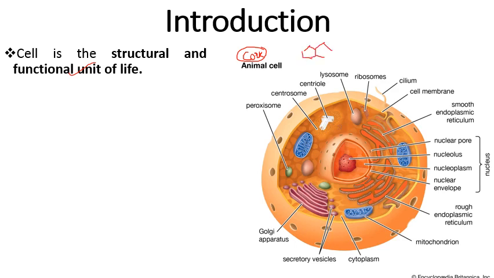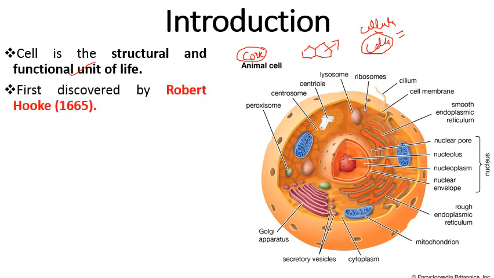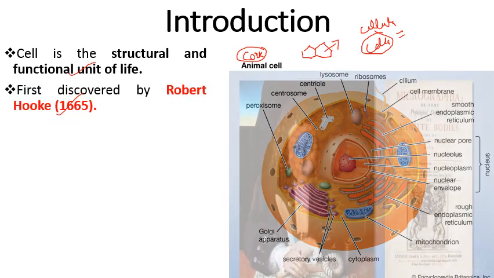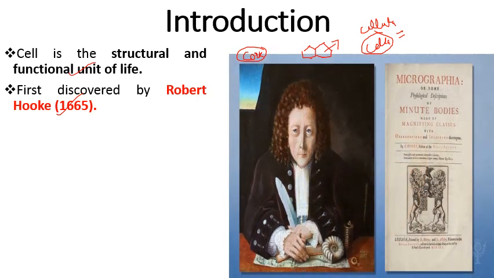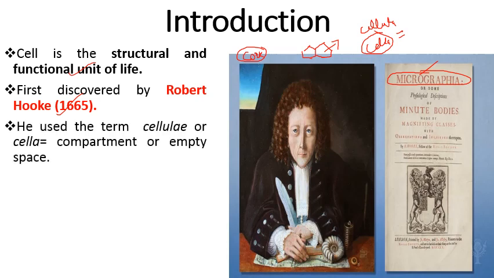These structures were empty from inside, and for these empty chambers he used the term cellulae or cella. So from there the word cell came into use. Cella means empty space or empty compartment. So the cell was first discovered by Robert Hooke in 1665, and he described this structure in his book named Micrographia. In this book he discussed the details of the cell. He used the term cellulae or cella, which means compartment or empty space.